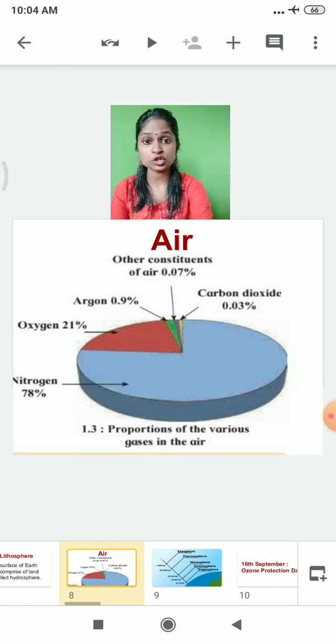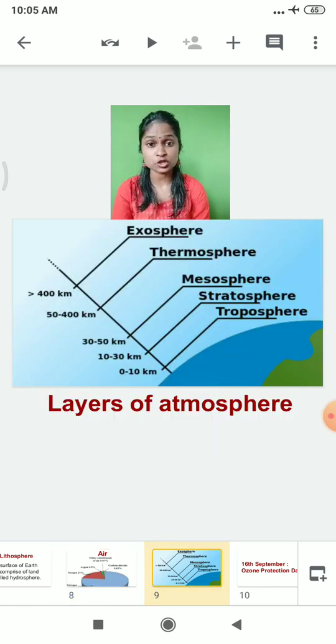This portion of the atmosphere is surrounded by 5 layers. So what are the 5 layers present around the atmosphere? The first, troposphere.